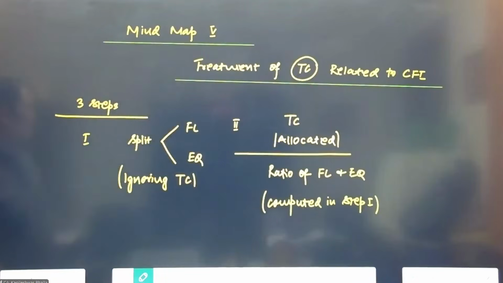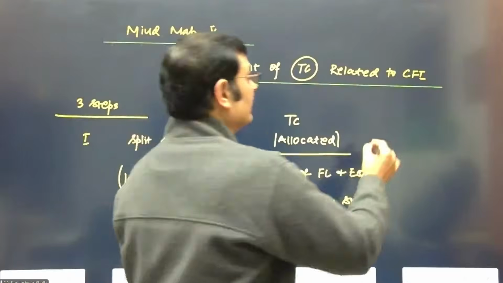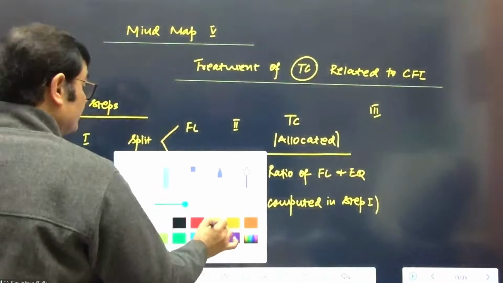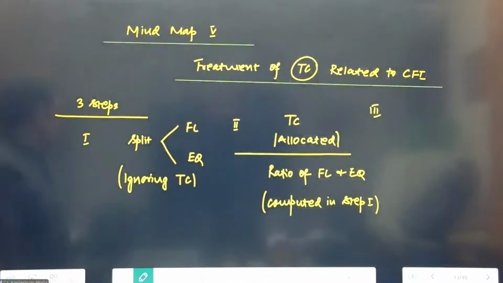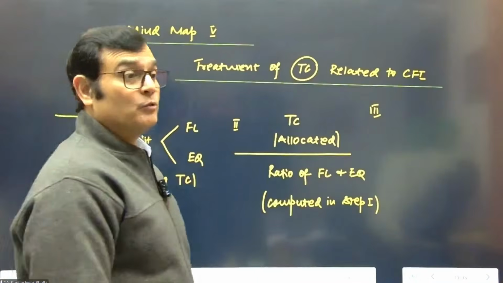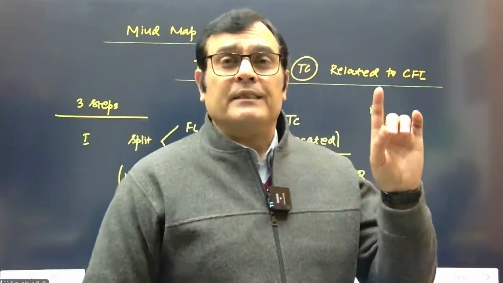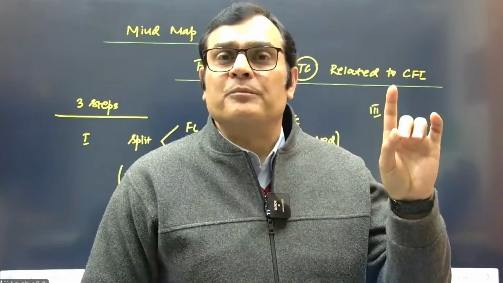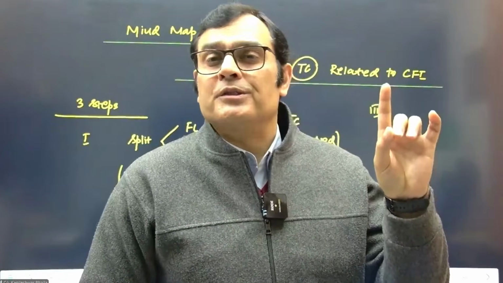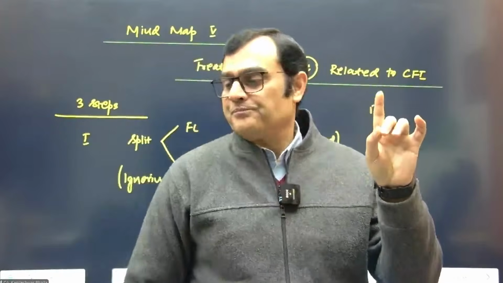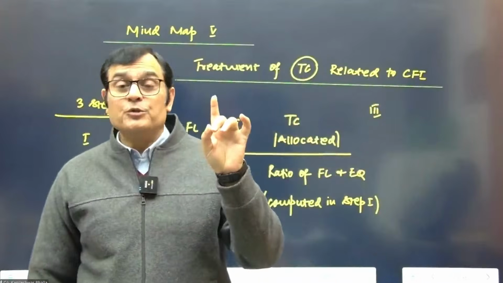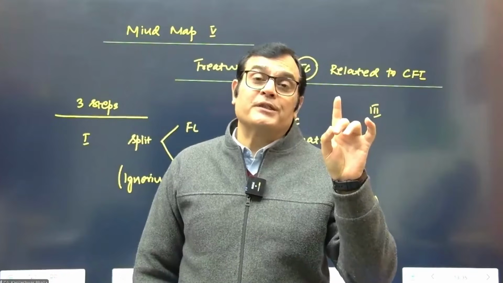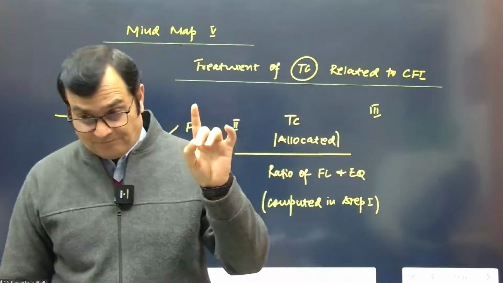Now, would you like to remind me what is to be done in the third step? Once you've calculated this transaction cost between the equity and the financial liability, what do we do? The TC related to FL gets reduced from the FL, and that triggers, complete the sentence. Once you reduce the transaction cost for the financial liability element, it triggers what? That's right.